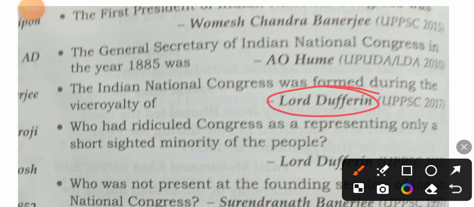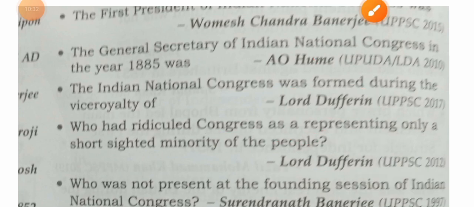The Indian National Congress was formed in 1885 during the viceroyalty of Lord Dufferin, who had ridiculed Congress as representing only a short-sighted minority of the people. Who had ridiculed Congress as representing only a short-sighted minority of the people? The correct answer is Lord Dufferin.